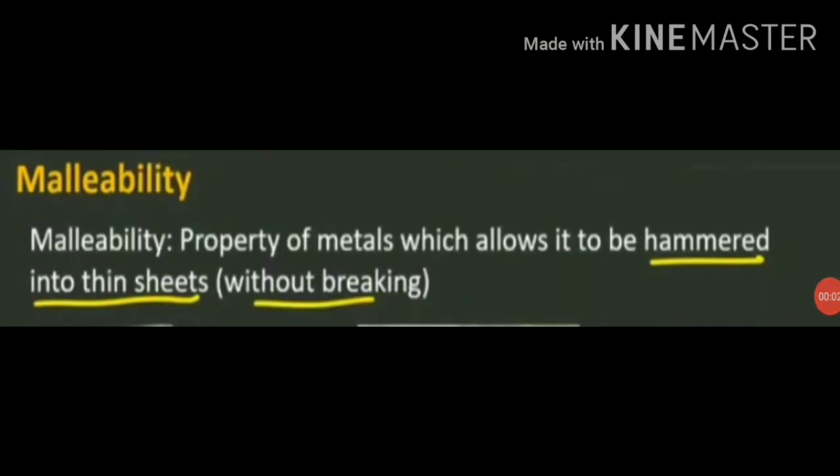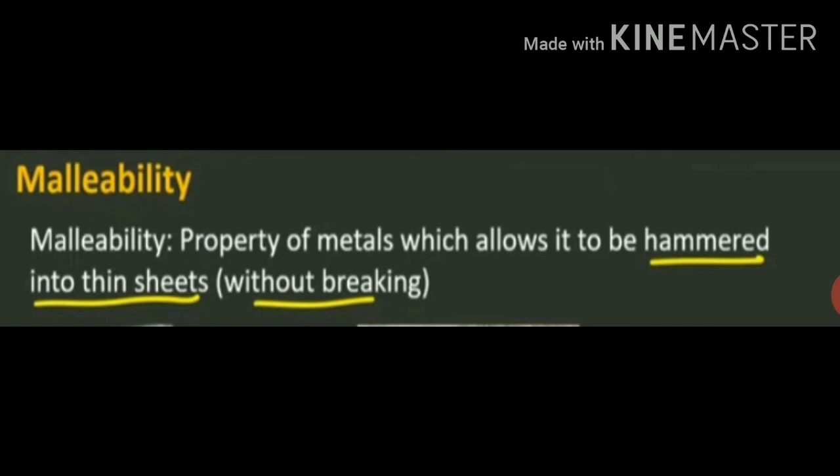Students, let's talk about the physical properties of metals. So students, let's talk about malleability. The property which allows the metal to be hammered into thin sheet or foil is called malleability. Most of the metals are malleable. Gold, silver, aluminium and copper are highly malleable metals.